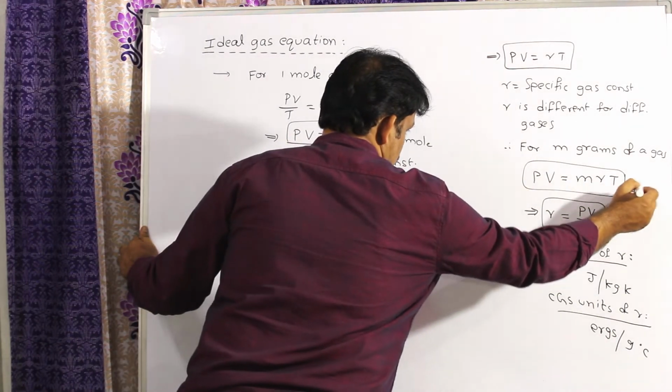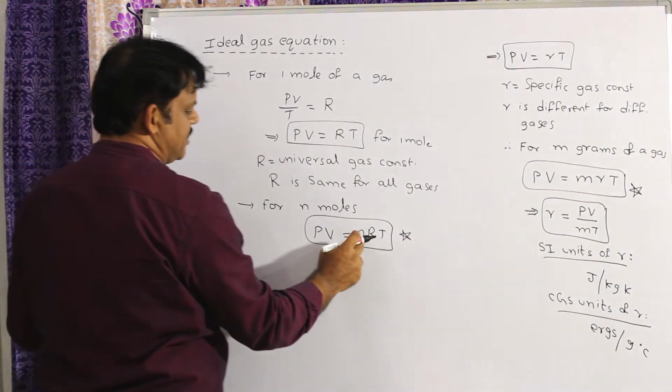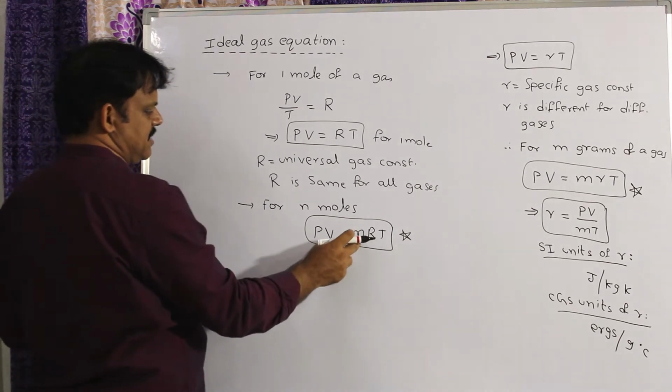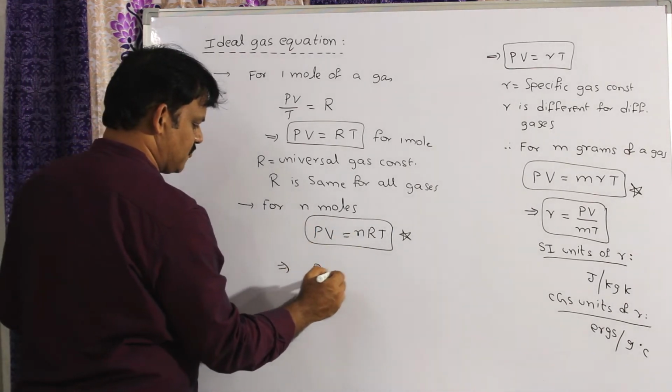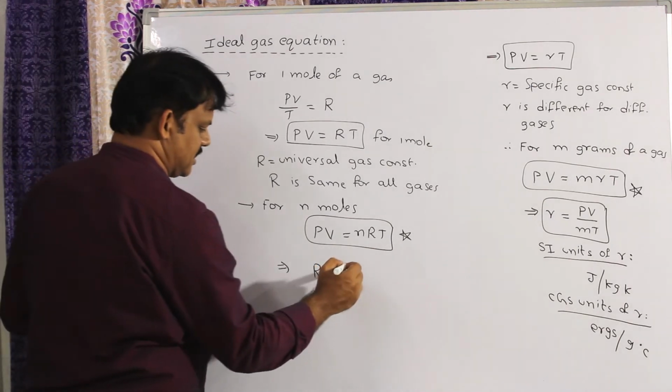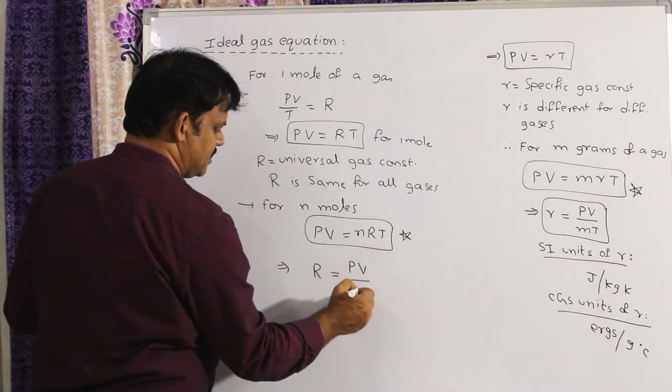PV is equal to small m into RT, otherwise PV is equal to small n into RT. Here n is the number of moles. I want to find the formula for capital R, the universal gas constant. I can write PV by nT.